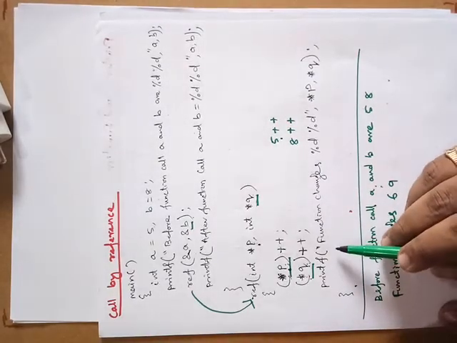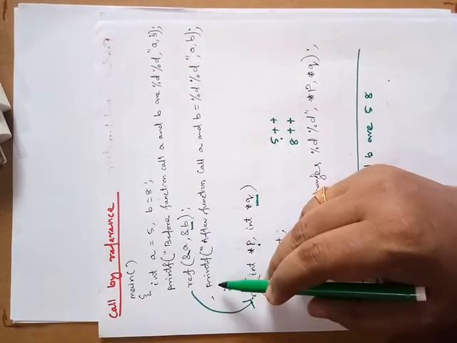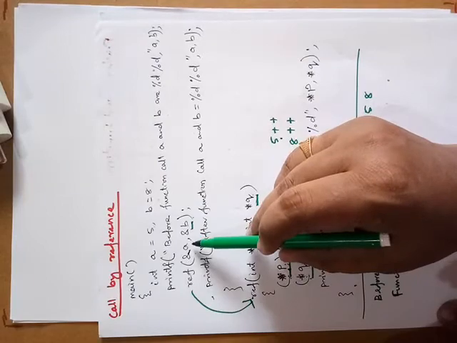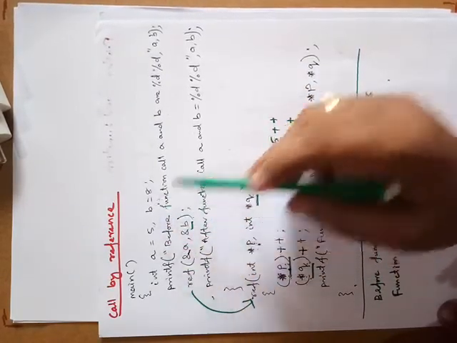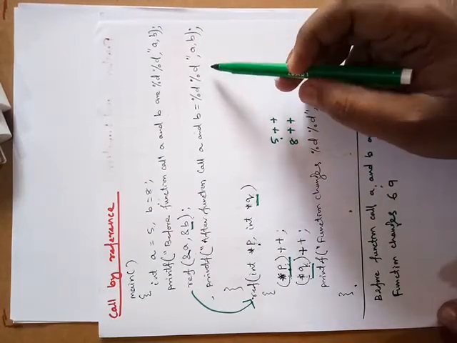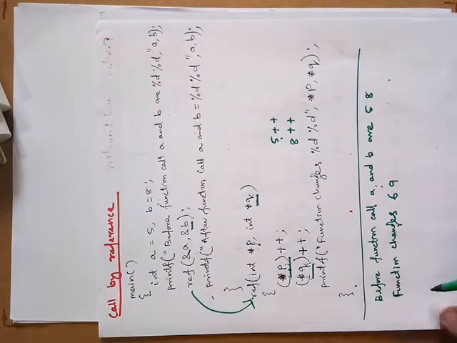Now after the function call, again the control will go back to the main function. In the main function, because there will be a single A and B, the A and B values are changed. Now the same value will be assigned. That means the value will be changed. That will be 6 and 9.